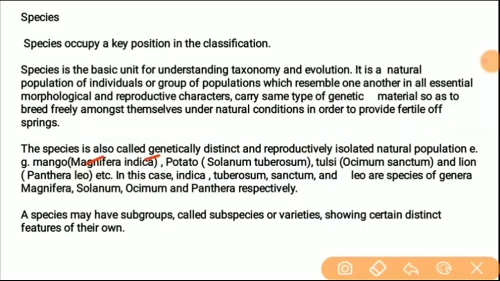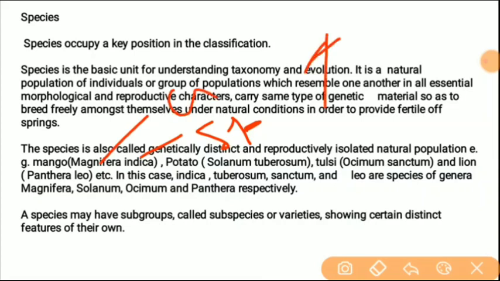In this case, indica is the species, and Mangifera, Solanum, Ocimum, and Panthera respectively are the genera. You know the binomial nomenclature: Mangifera indica, where indica is the species and Mangifera is the genus.